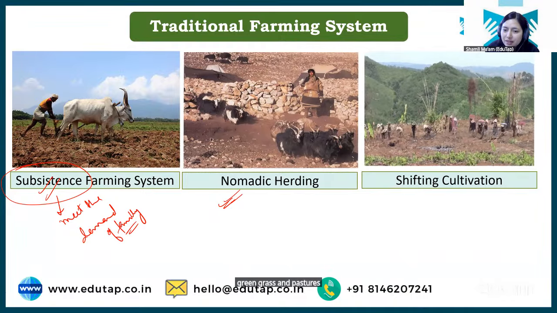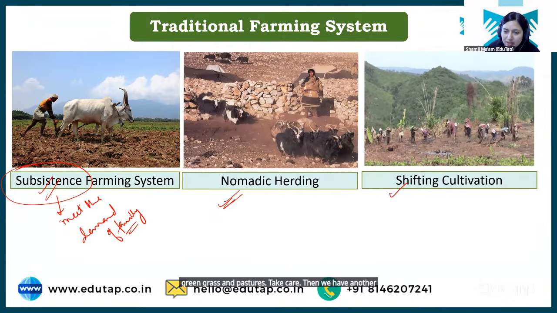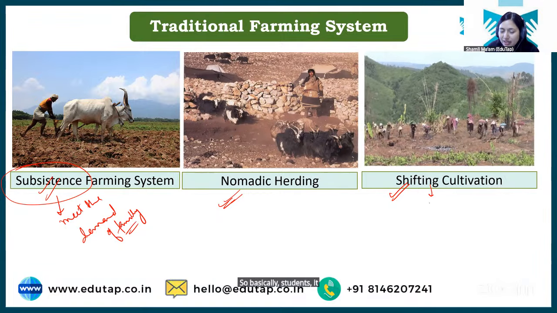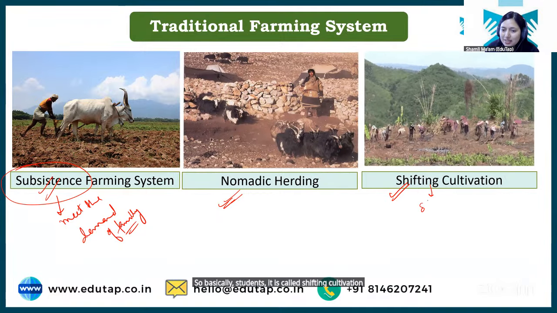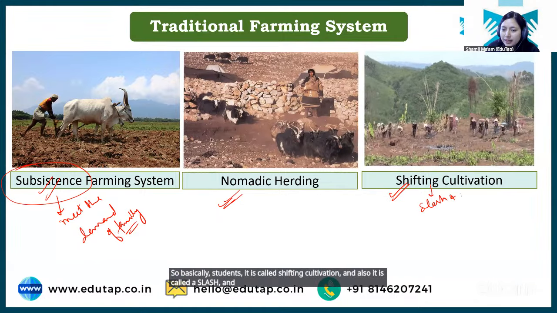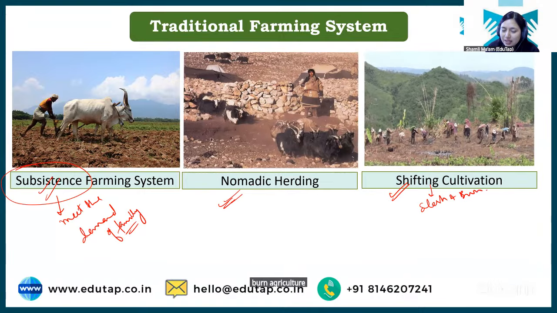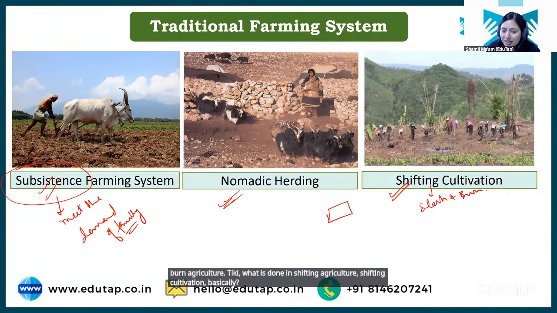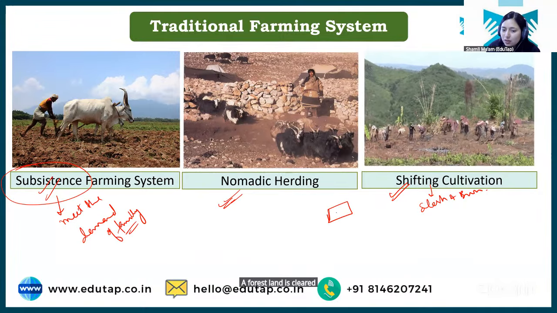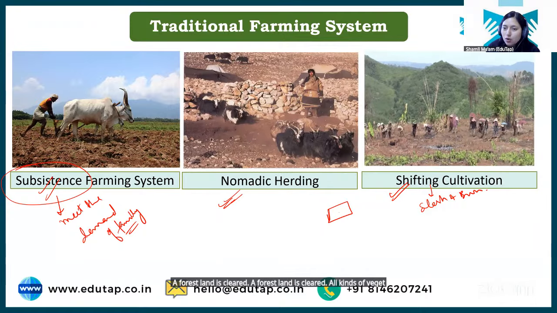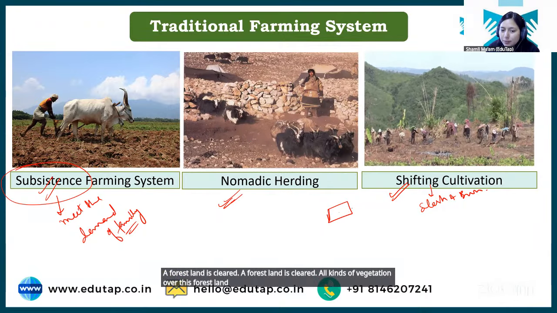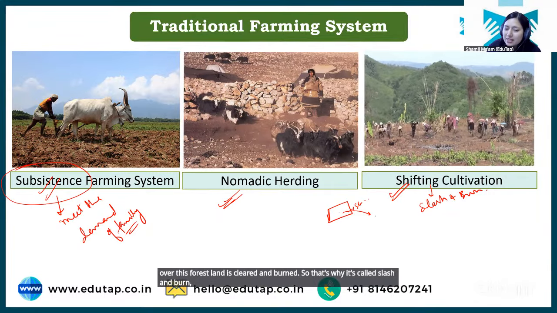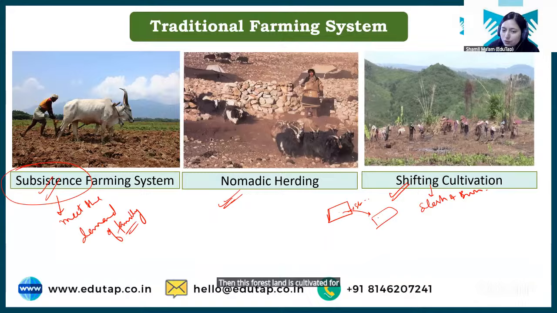Then we have another traditional system which is known as shifting cultivation. Basically, students, it is called shifting cultivation, and also it is called slash and burn agriculture. What is done in shifting cultivation? Basically, a forest land is cleared. All kinds of vegetation over this forest land is cleared and burned. That's why it's called slash and burn. Then this forest land is cultivated for a few years, for 5 to 6 years.